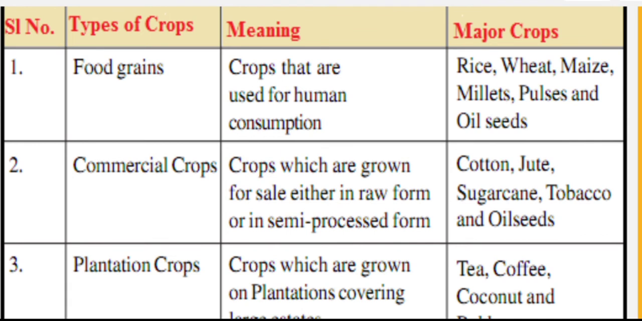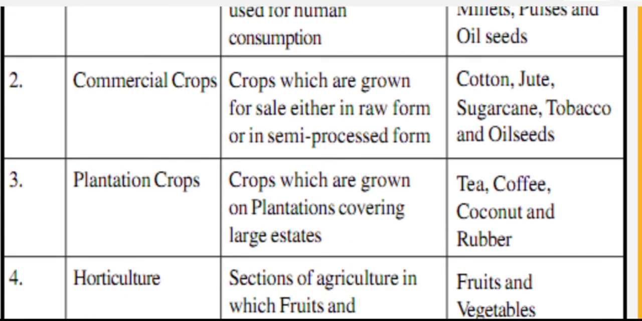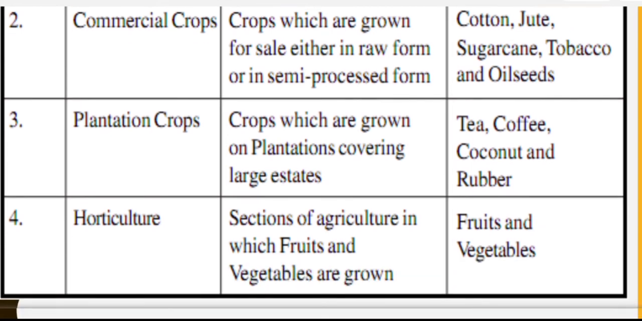The different types of crops, their meaning and major crops. Food grain, meaning crops that are used for human consumption, and the major crops are rice, wheat, maize, millet, pulses, oilseeds. Commercial crops are crops which are grown for sale either in raw form or in semi-processed form. Major crops are cotton, jute, sugarcane, tobacco, oilseeds.